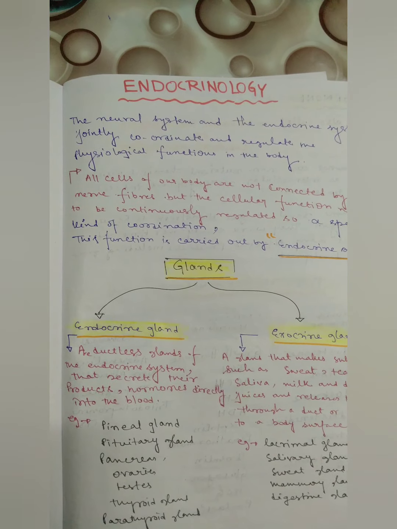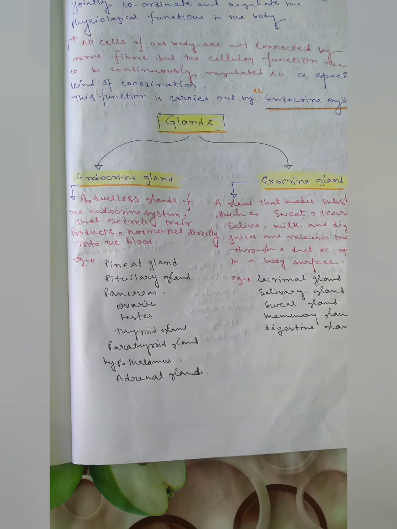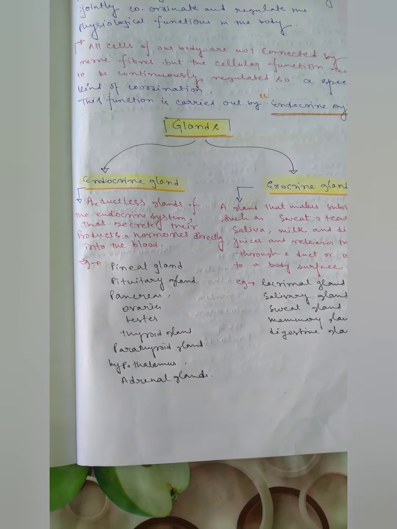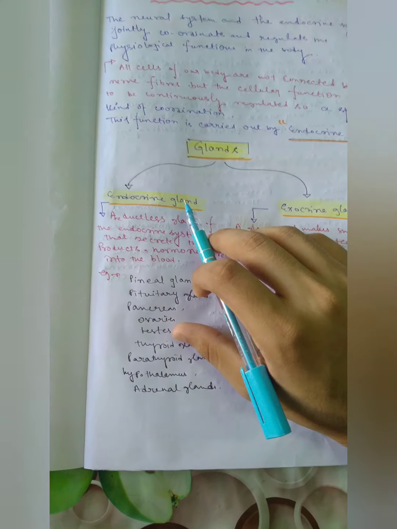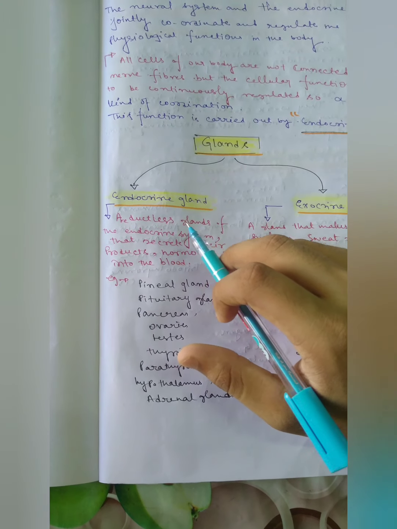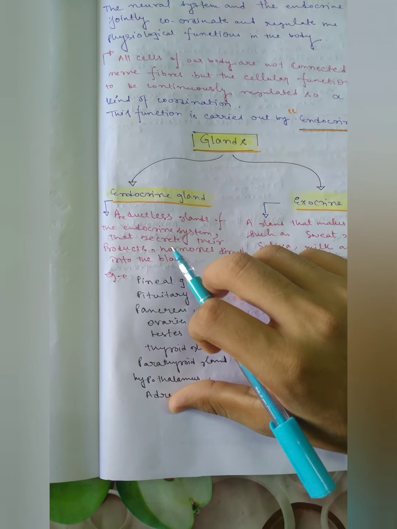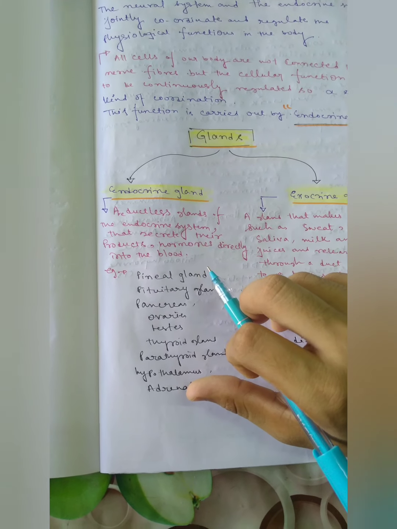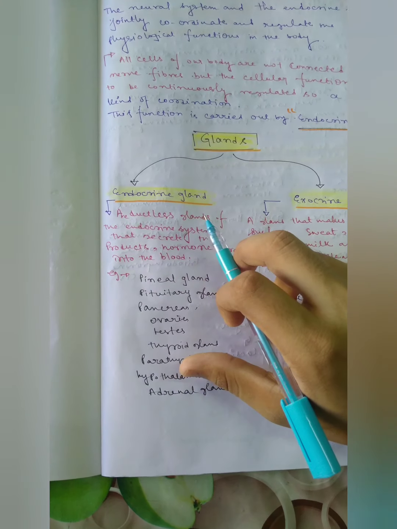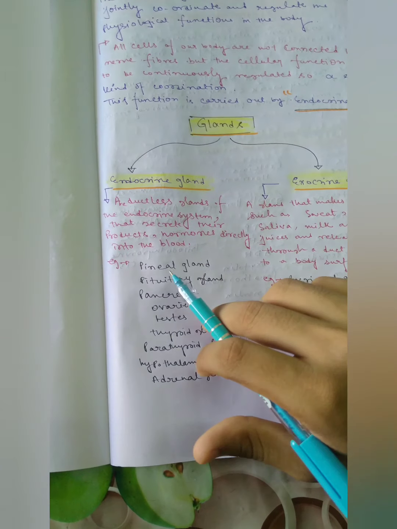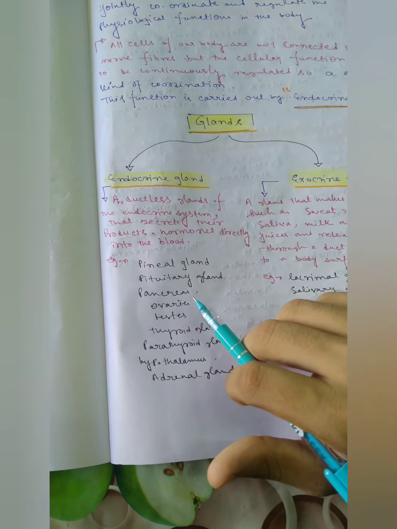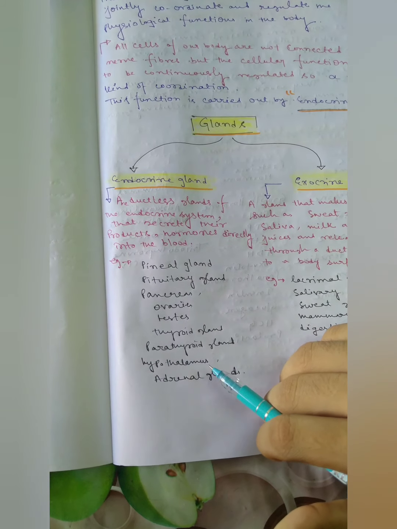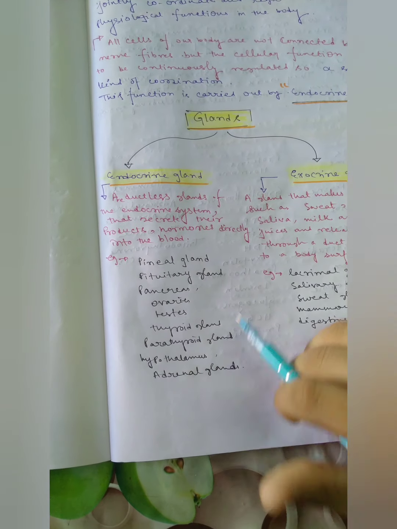We have two types of glands in our body, that is endocrine glands and exocrine glands. So what is an endocrine gland? Endocrine glands are ductless glands of the endocrine system that secrete their products, hormones, directly into the blood. Examples of endocrine glands are the pineal gland, pituitary gland, pancreas, ovaries, testes, thyroid gland, parathyroid gland, hypothalamus, and adrenal gland.